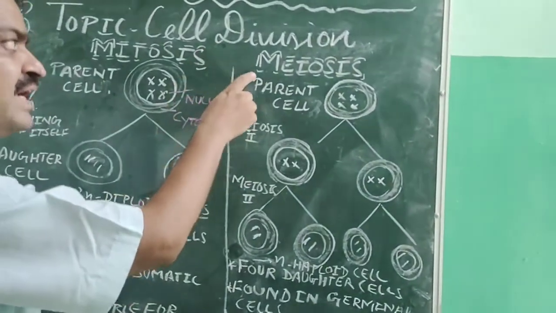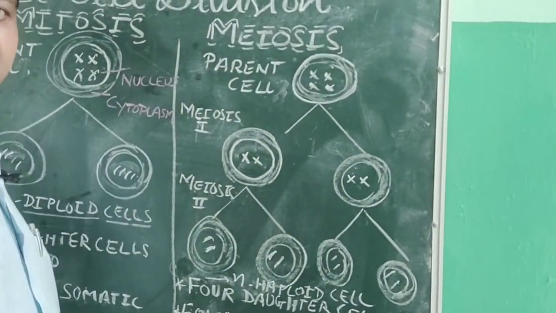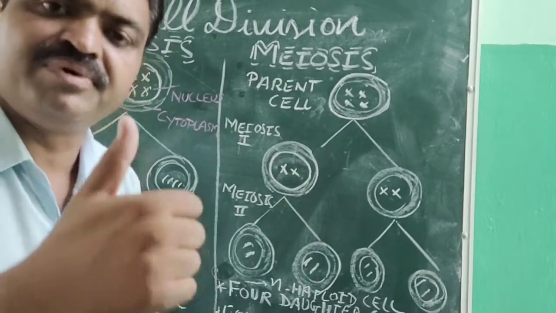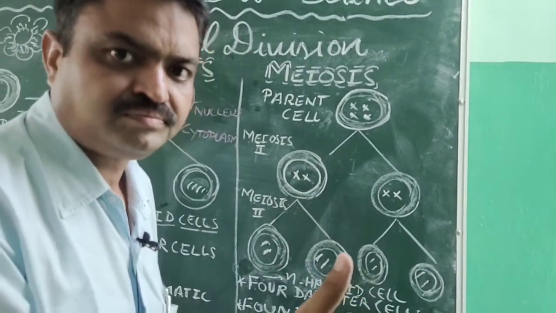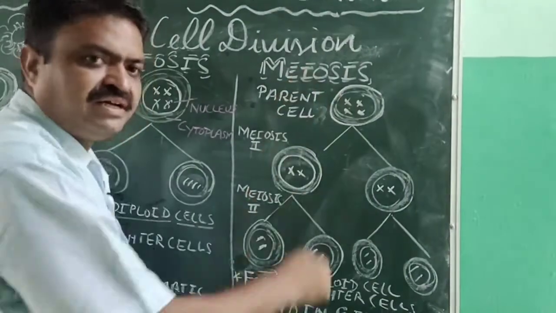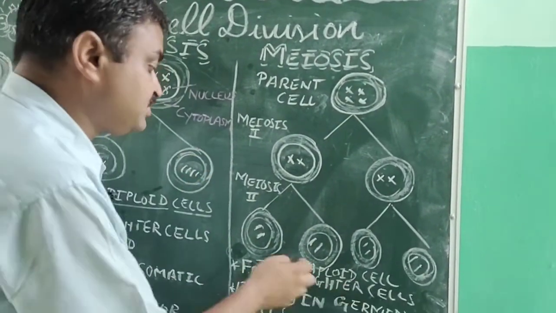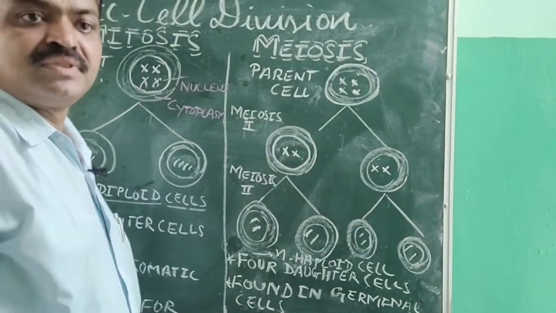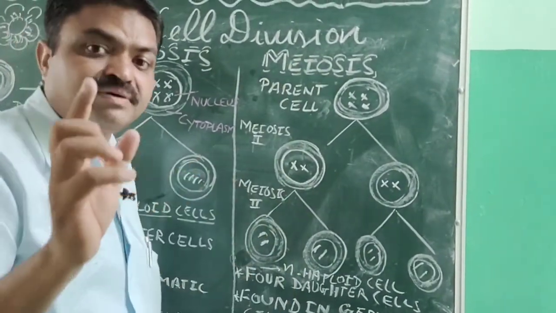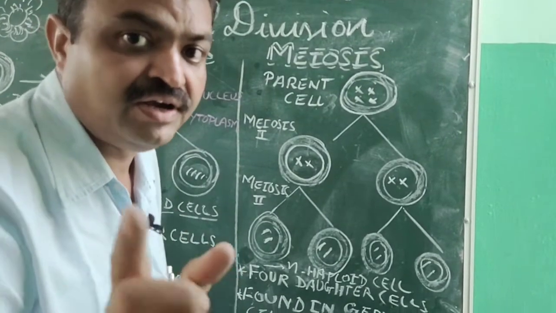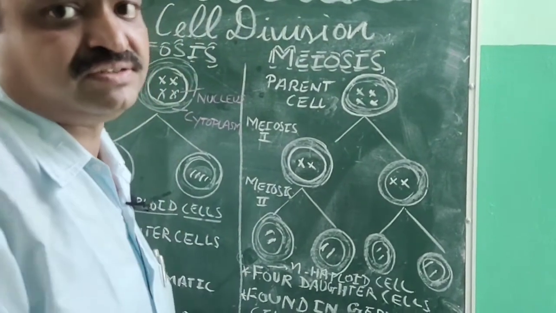Meiosis is the cell division that takes place in our germinal cells like sperm and ovum, in which a single cell is divided into four daughter cells. So meiosis is the process in which a single cell is divided into four different cells, student.